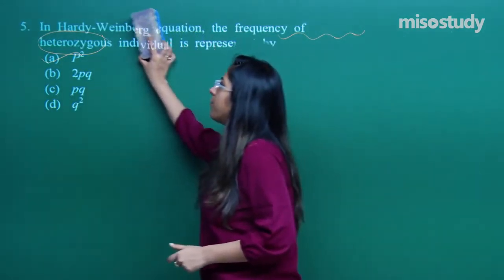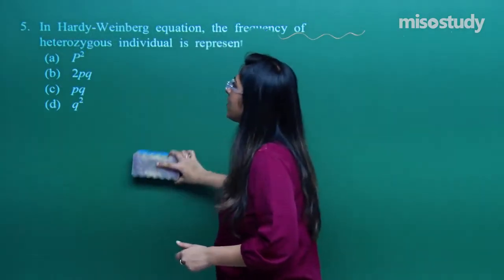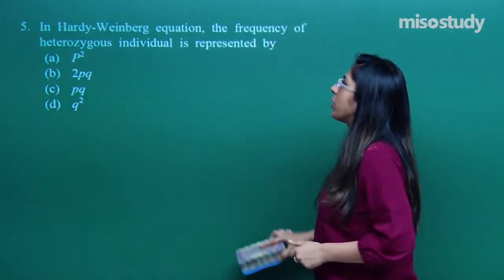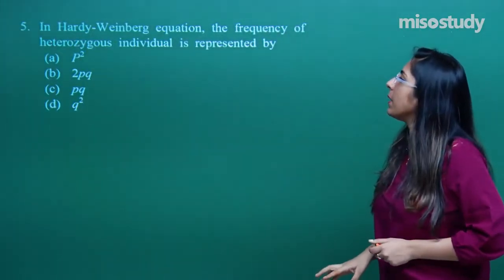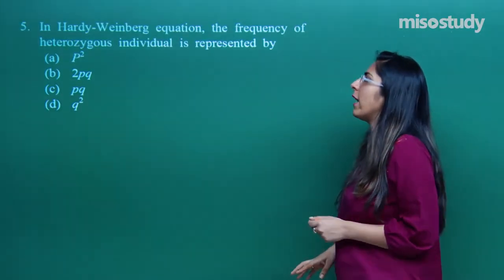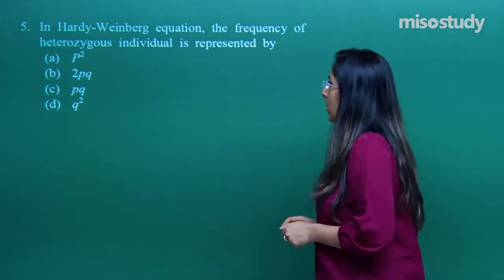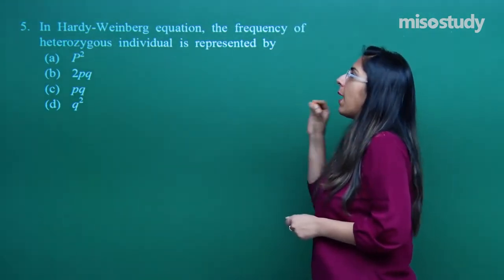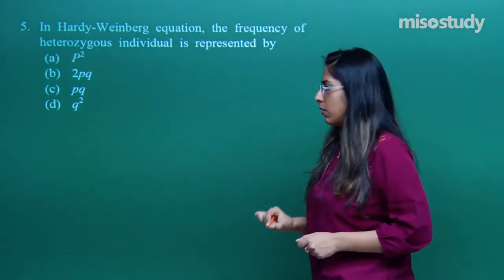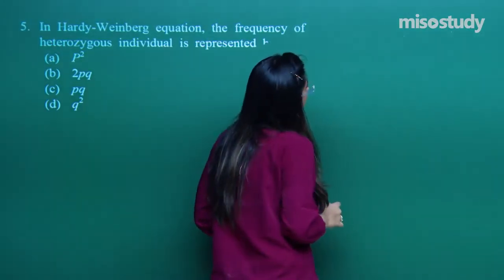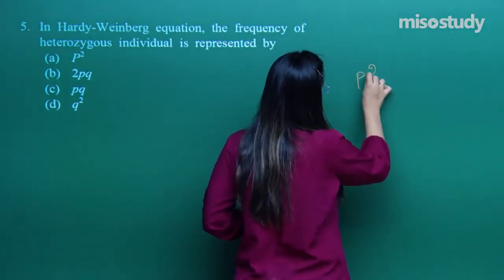Let's talk about the fifth question, which is based upon the Hardy-Weinberg equation. In the Hardy-Weinberg equation, the frequency of a heterozygous individual is represented by what? Now let's discuss the Hardy-Weinberg equation.